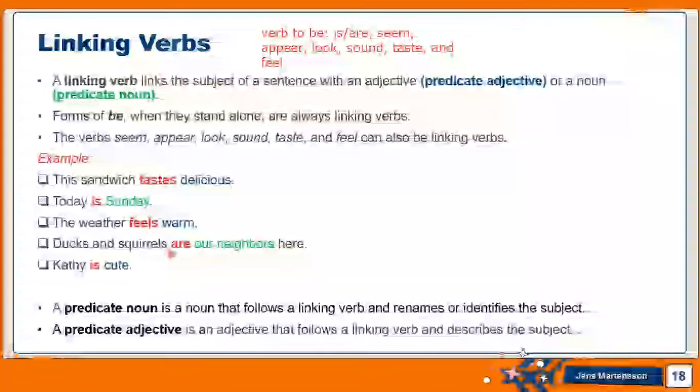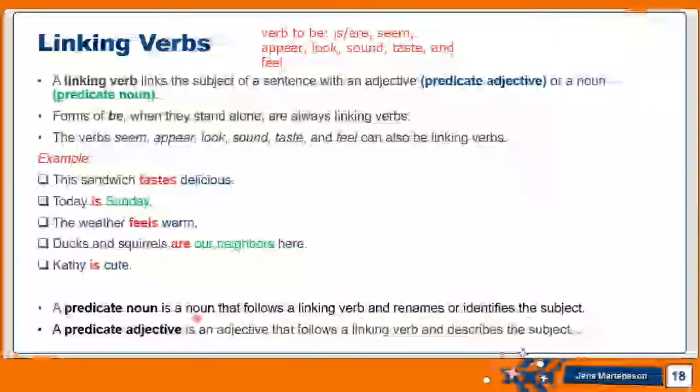Ducks and squirrels are our neighbors. Here, our neighbors, the predicate, is a noun. So I call it a predicate noun because the noun is taking the place of the predicate, and are is the linking verb.